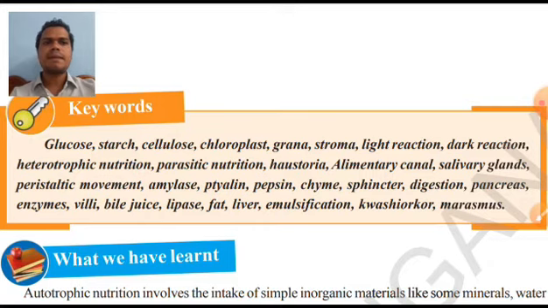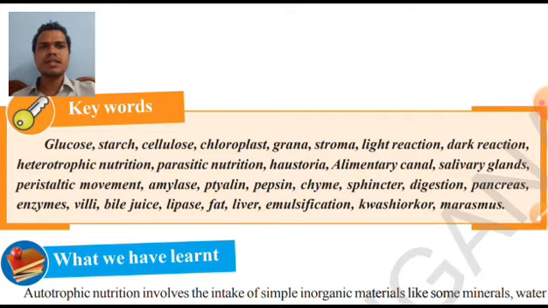Now the next one is parasitic nutrition. What is the meaning of parasitic nutrition? If any organism lives on other organisms for food, it is called parasitic nutrition. Here one organism depends upon another as a guest, and the organism which is giving help is called the host.